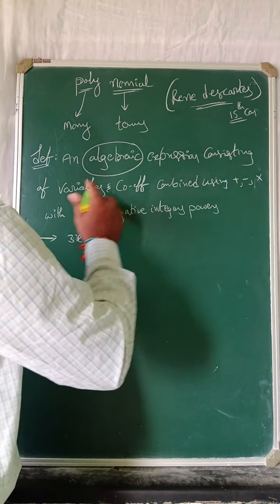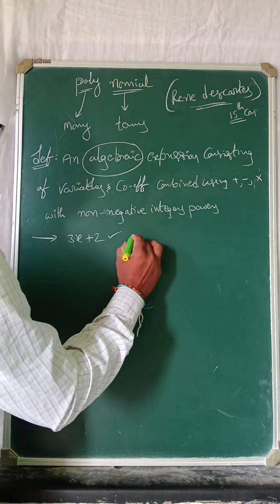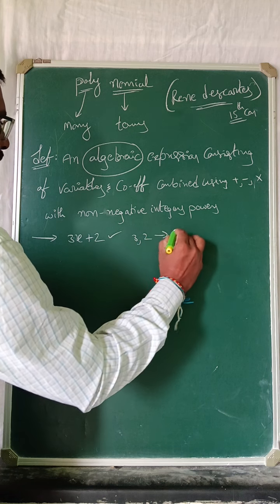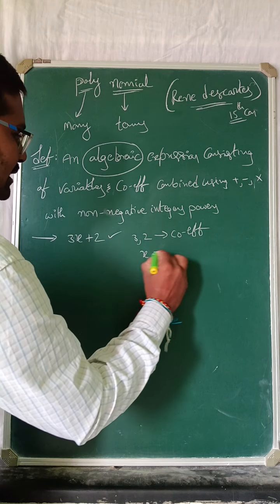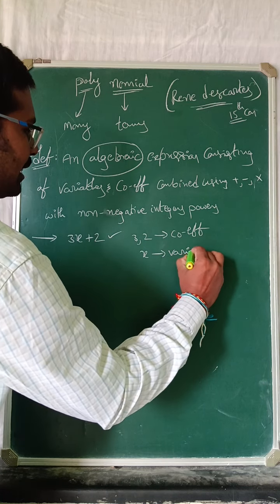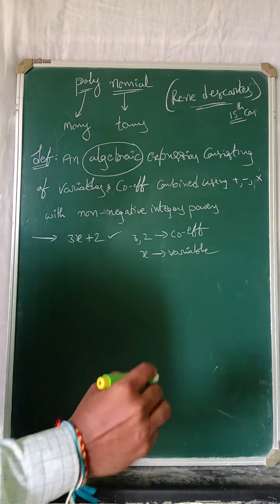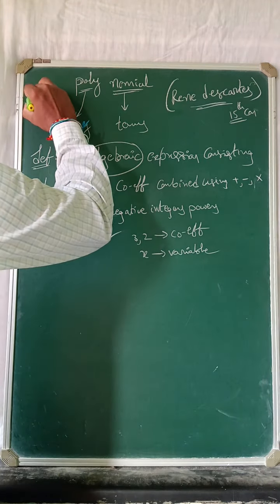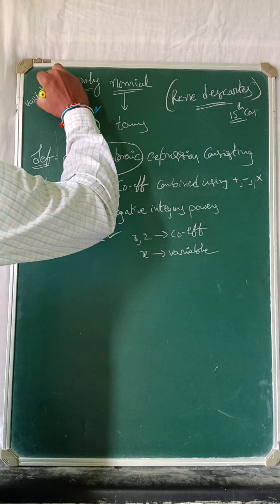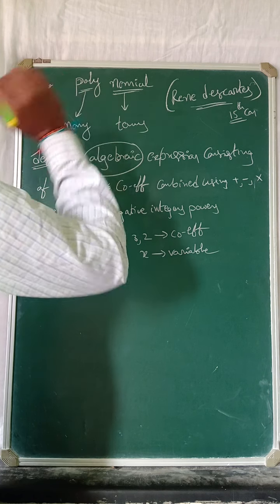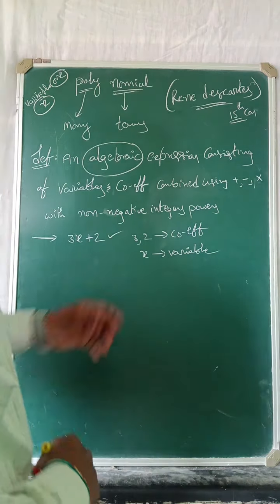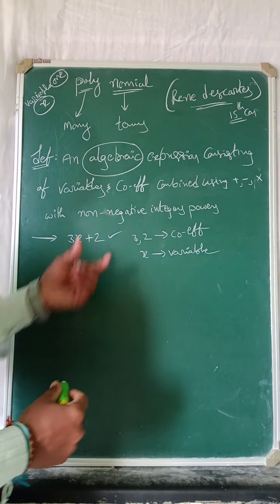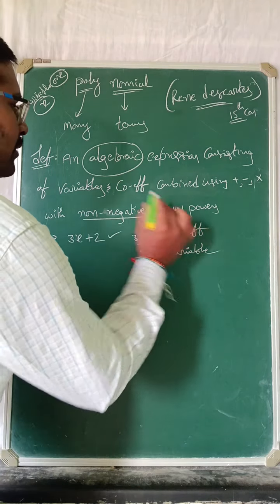It consists of variables and coefficients. Here, 3 and 2 are the coefficients, and x is a variable. In a polynomial we use only one variable, and that variable is x. And here we have non-negative integral powers.